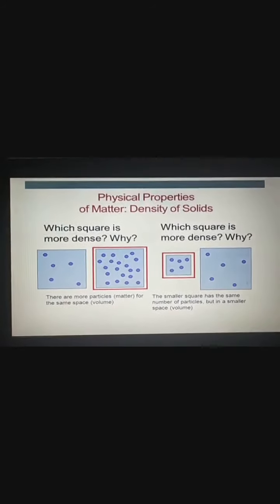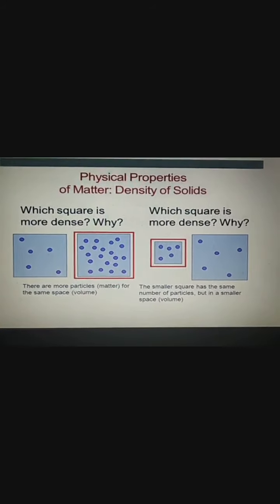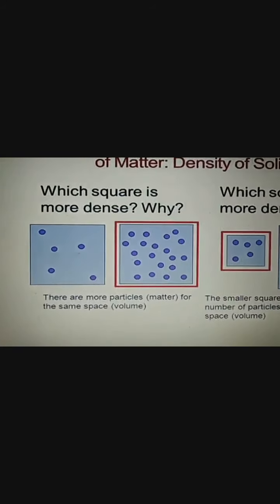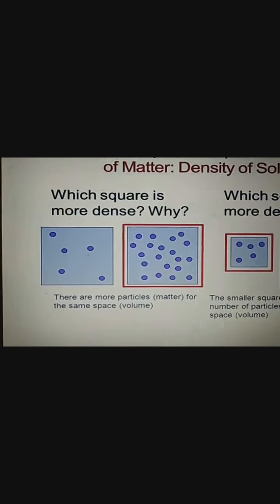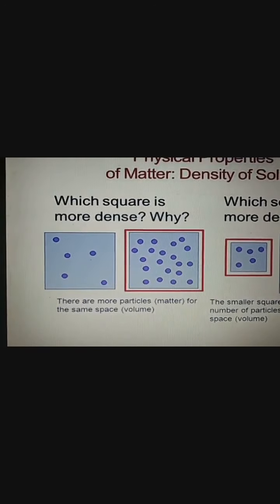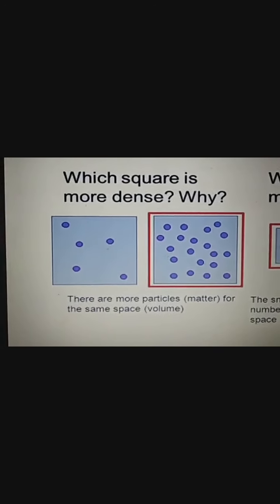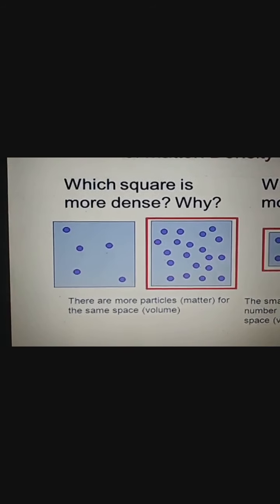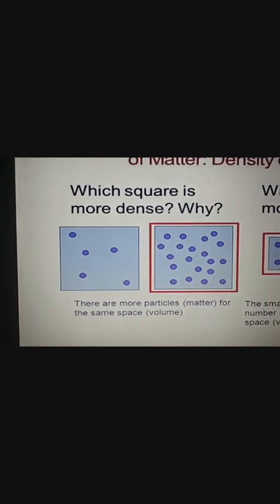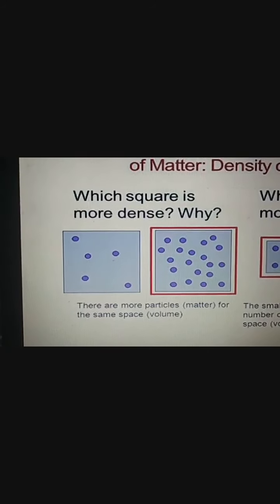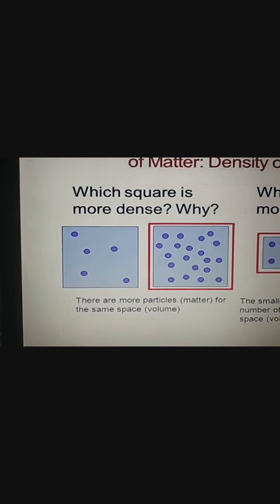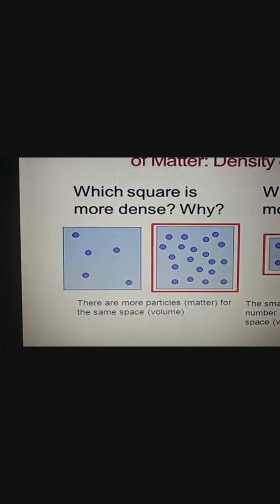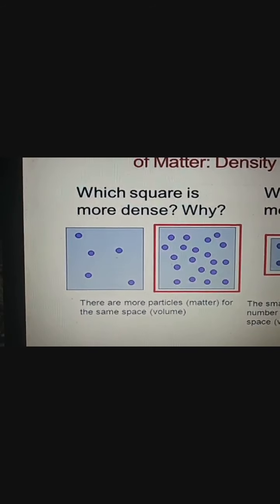You see here the density of solids. In the first figure, which square is more dense and why? If I ask you, what will you say? The second figure, the one encircled in red, is more dense. Why? Because there are more particles in the same space.